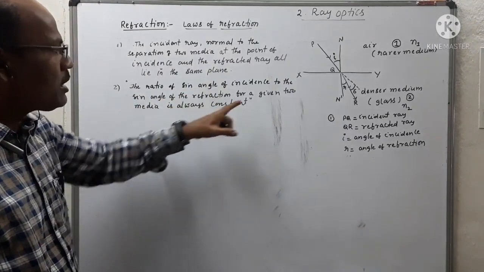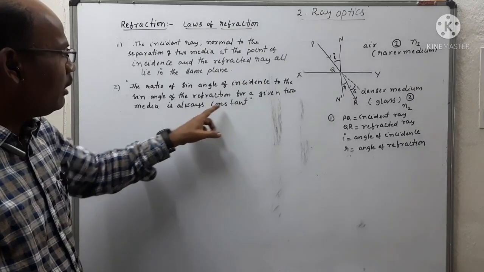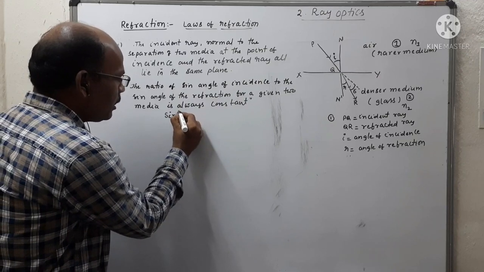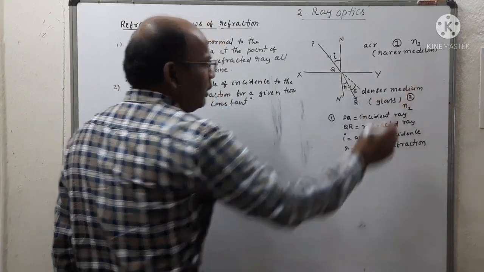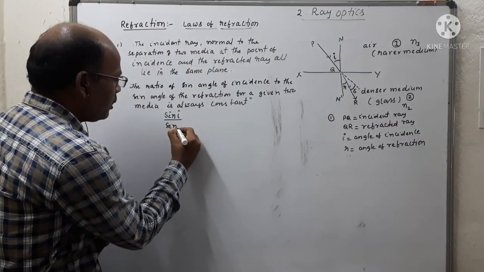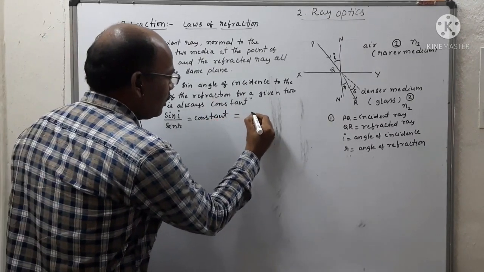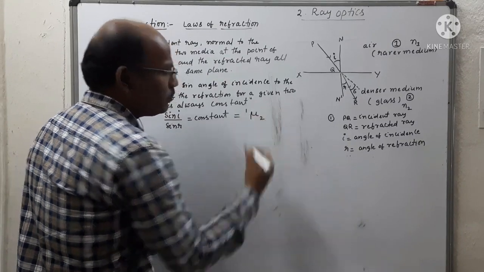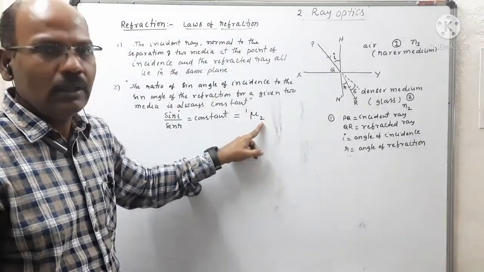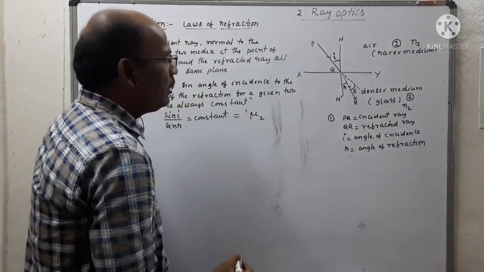The ratio of sine angle of incidence to the sine angle of refraction for a given two media is always constant. Mathematically, it can be written as sin i in the rarer medium over sin r in the denser medium is always constant. This constant can be written as mu 1 to 2, meaning the light ray propagates from medium 1 to medium 2, from rarer to denser.